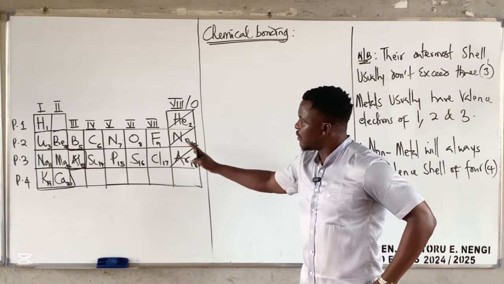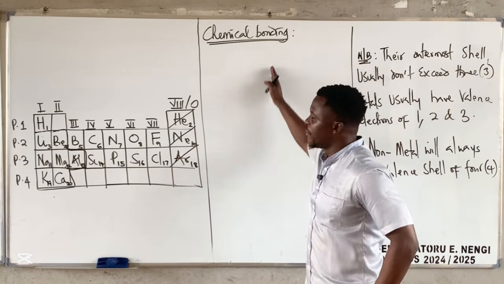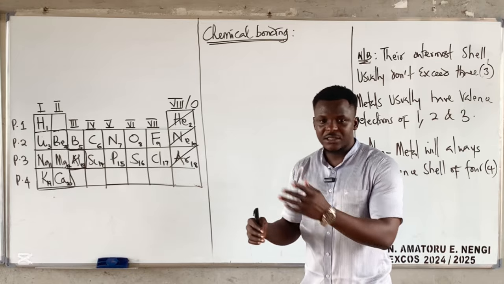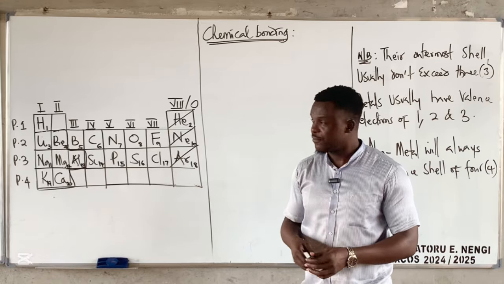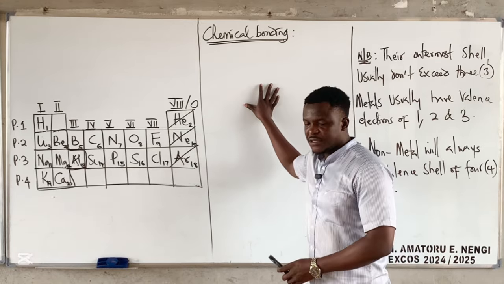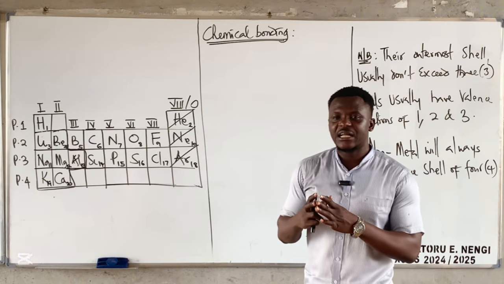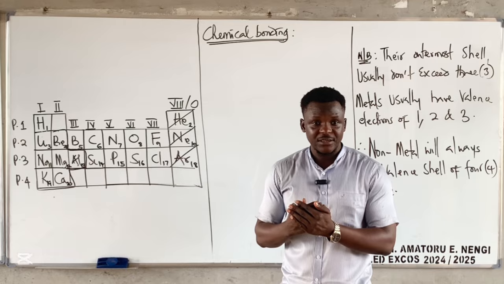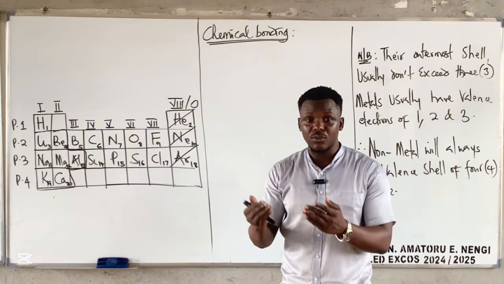Remember I said that I don't want to treat chemical bonding as a different topic. So I've started the periodic table. I want to quickly run through chemical bonding before I come back to the characteristics of the periodic table, ionic ties, atomic radius, and the rest of them. Now, why did I introduce chemical bonding? Because chemical bonding is basically the process where atoms come together so as to attain a stable octet configuration.